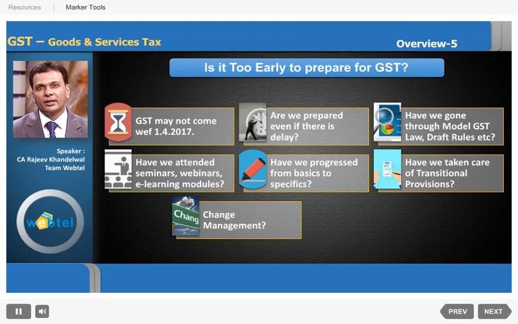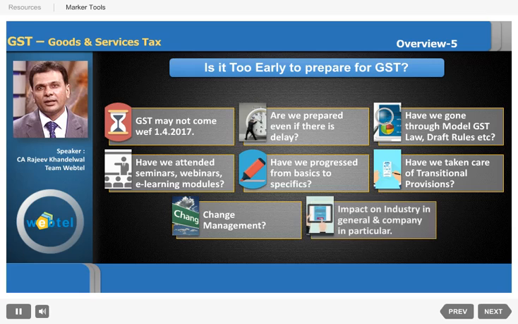Even the computer systems and the computer software need to be upgraded, updated, or new patches need to come. So much is to be done. So are you ready for that change management? Please assess the requirements. Please prepare a checklist of things which are to be done, so that we do not miss out anything important and we are on the correct track of GST.